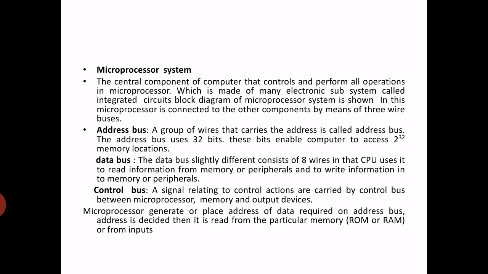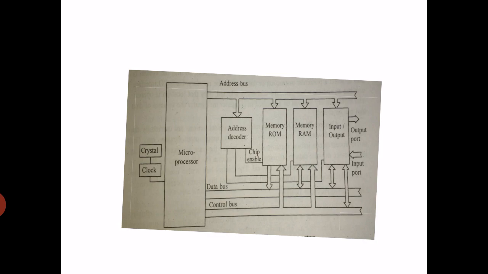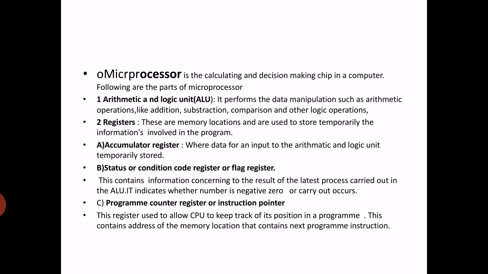A signal relating to control action is carried by the control bus. The microprocessor places the address of the data required on the address bus, and once the address is decided, it is read from the particular memory. So this is a microprocessor system.